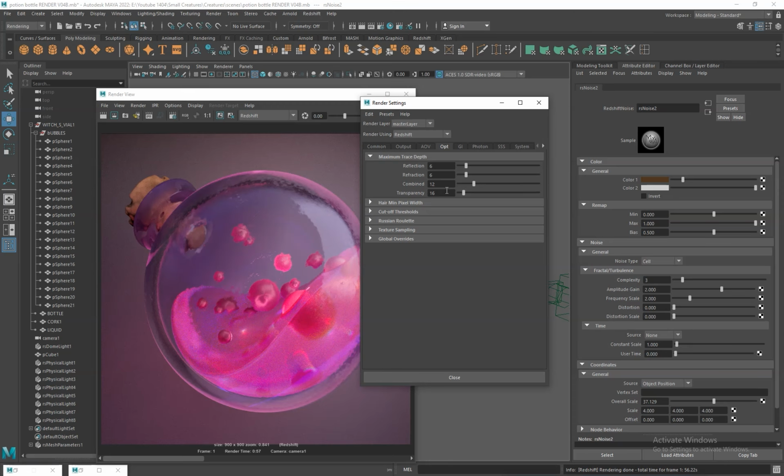So overall, the first one is clean multi-bounce reflections, and the second, refraction, means realistic depth through glass and liquid. The third one, combined, which we set to 12, is a safe total bounce limit, and the last one, transparency, means stable light transmission. These values give us a physically correct result without unnecessary render cost.